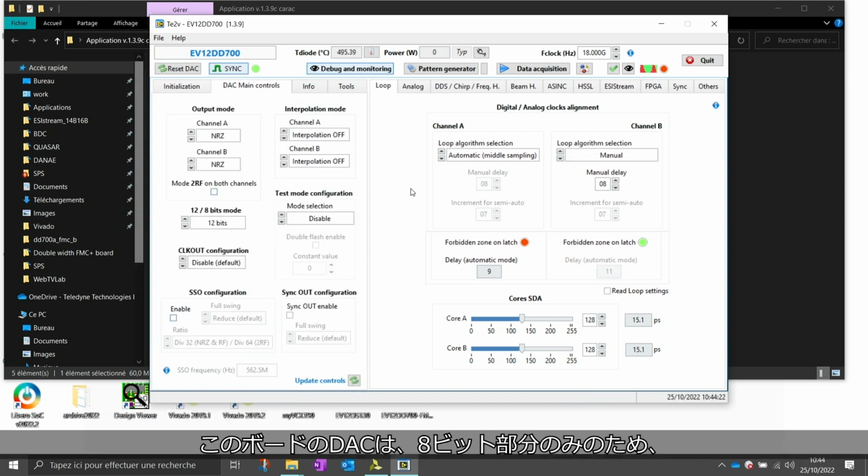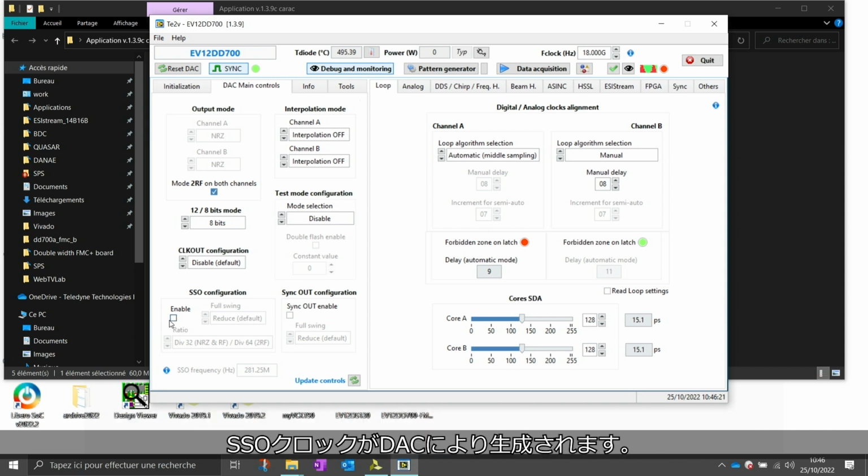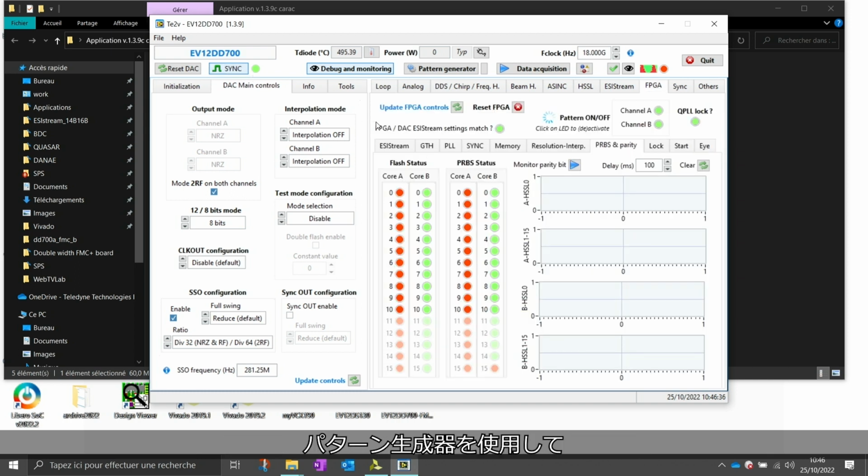The DAC on this board is an 8-bit part only, so I must select 8 bits. Then, to reach Ka band, I have to select 2 RF mode and to set the DAC input clock, for instance, to 18 GHz to get a sampling frequency at 9 gigasamples per second. Then, I must enable the FPGA transmitter clock reference. The SSO clock is generated by the DAC. Finally, after synchronizing the DAC serial interface, we are ready to generate a signal using the pattern generator.